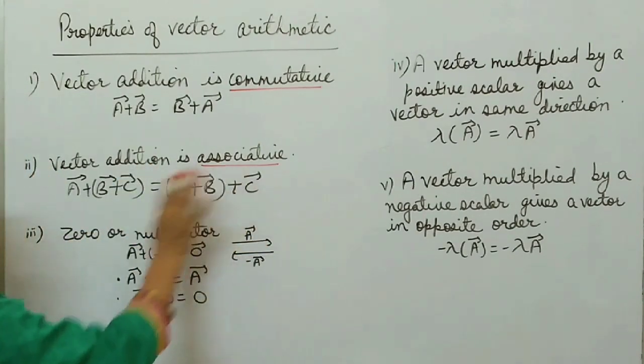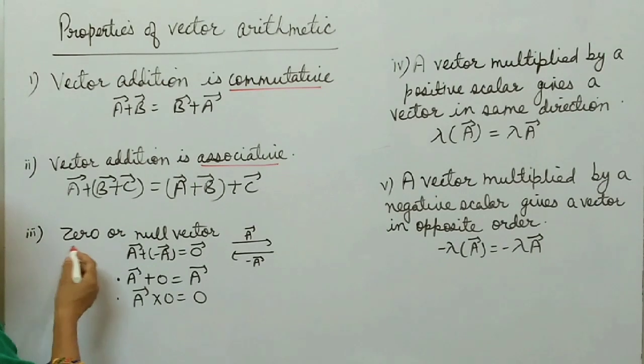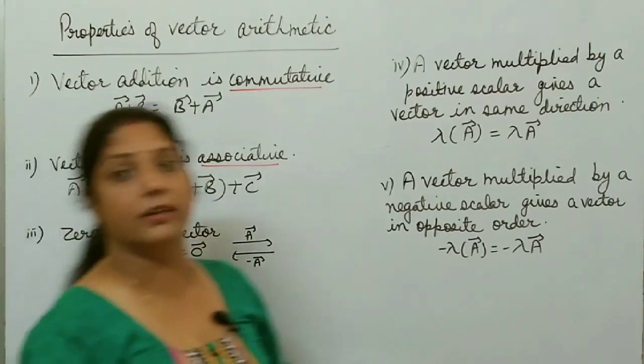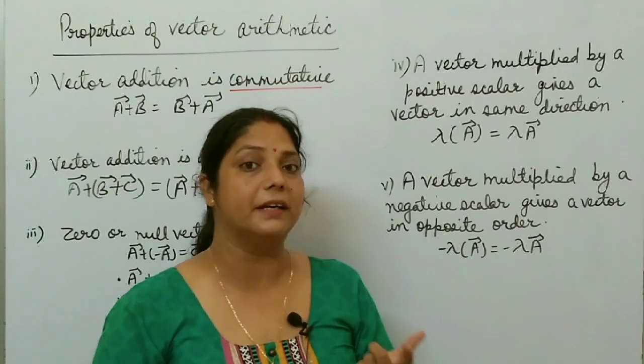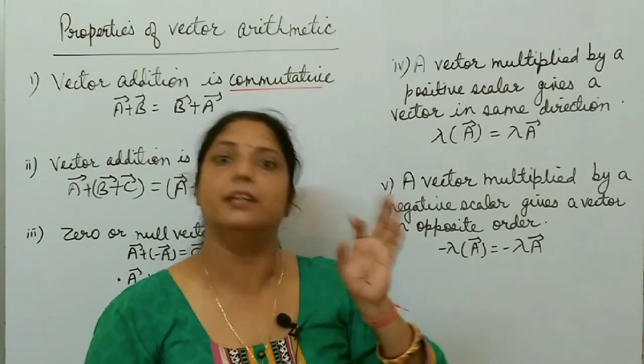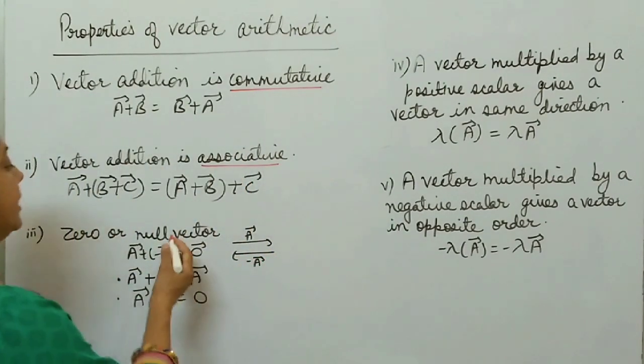It means vector addition is associative. Now zero or null vector, what is this? We already discussed the zero vector. Null vector means zero magnitude, but it has any arbitrary direction. It can have any free direction, right? And how do you get this null vector?